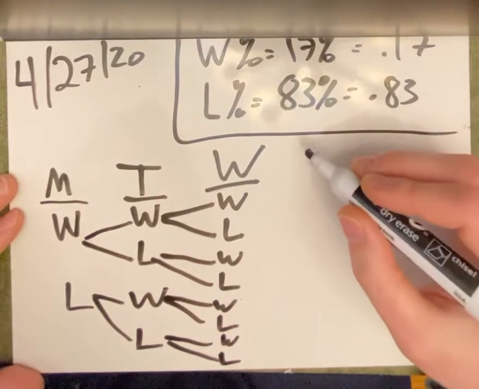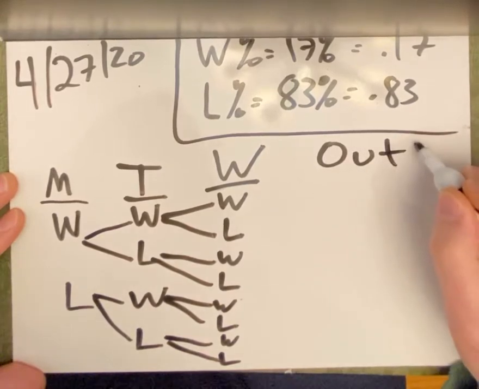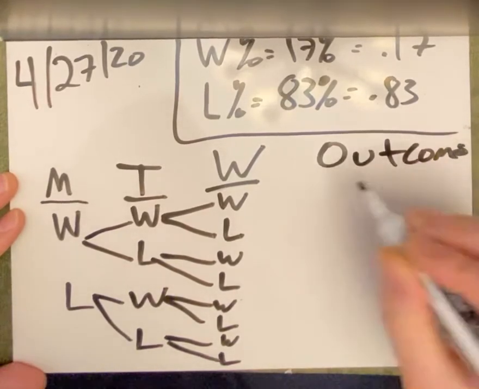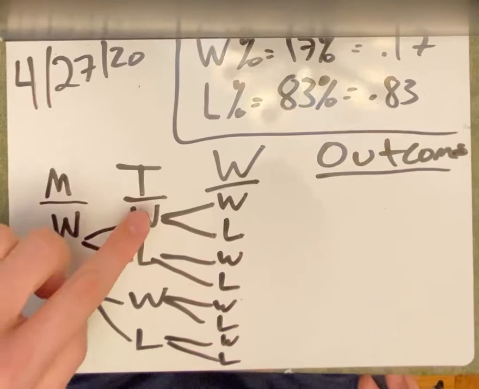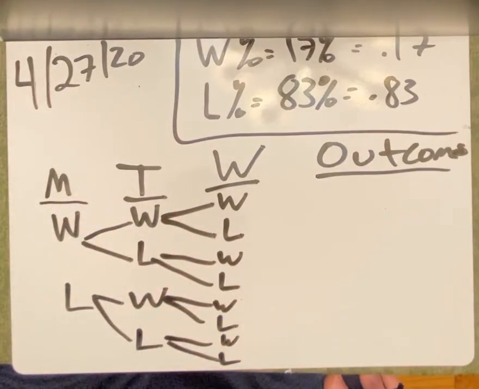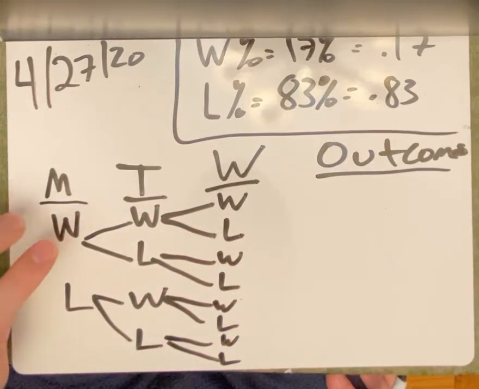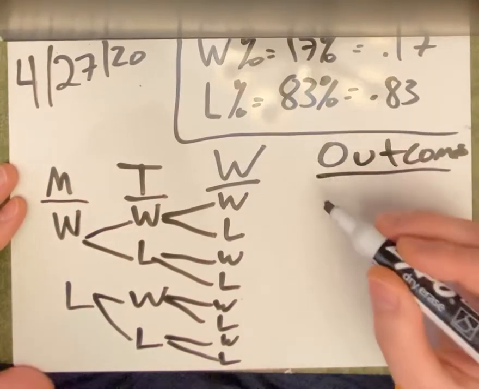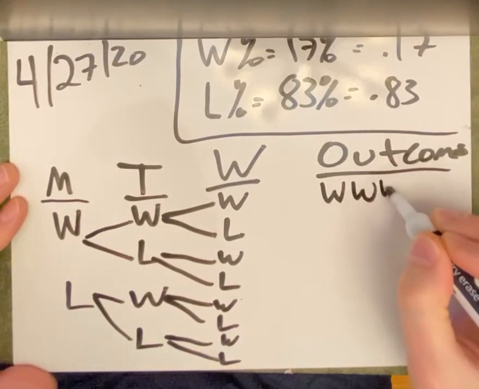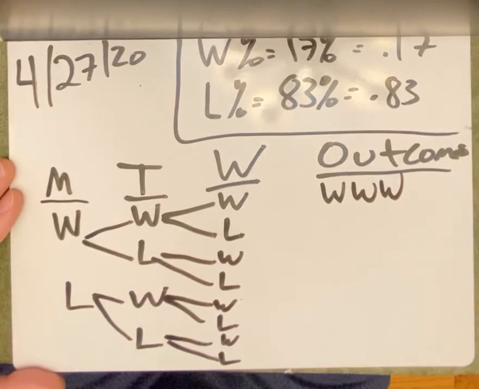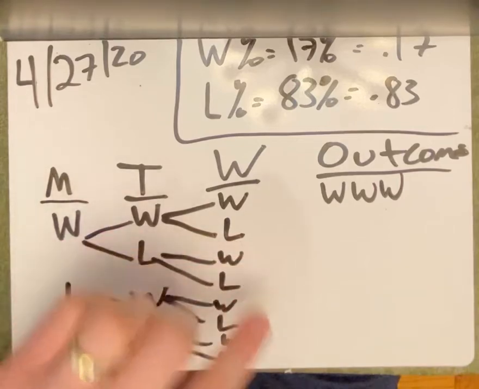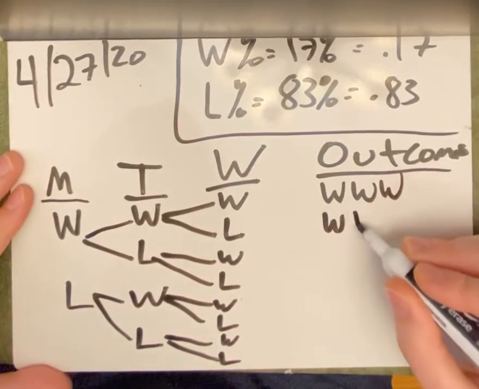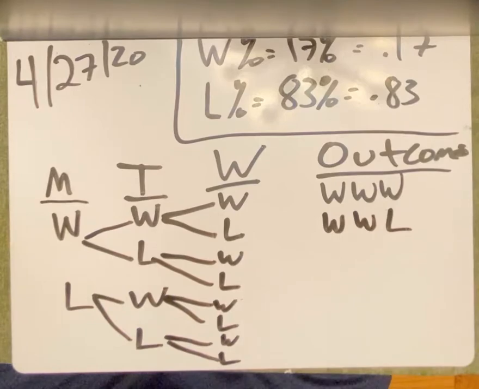So now we need our outcomes. I just go down the line. You match every one of these up. On Monday, I could win. Tuesday, I can win. On Wednesday, I can win. So I can win 1 for each day. But then I could win, win, lose. Just match them all up. That's all you got to do.